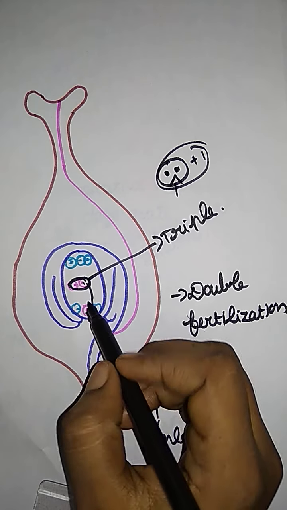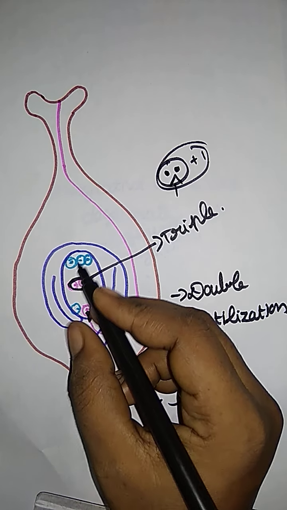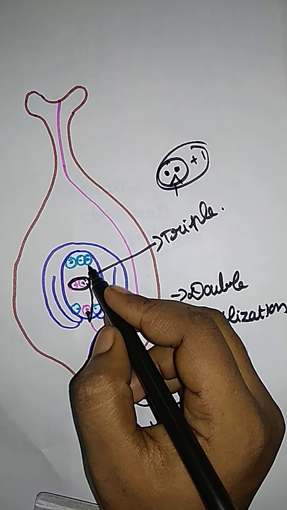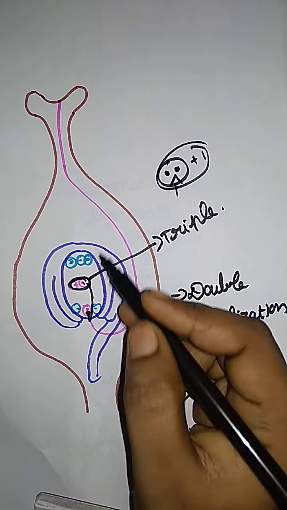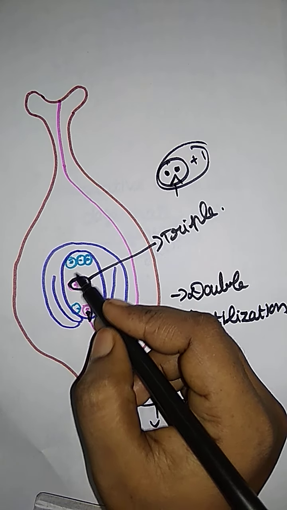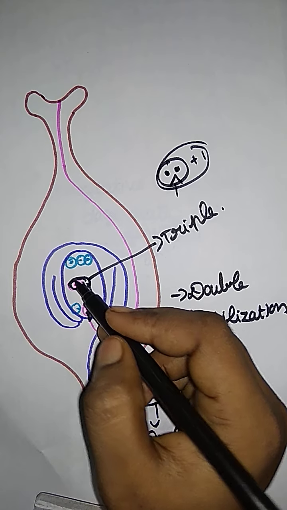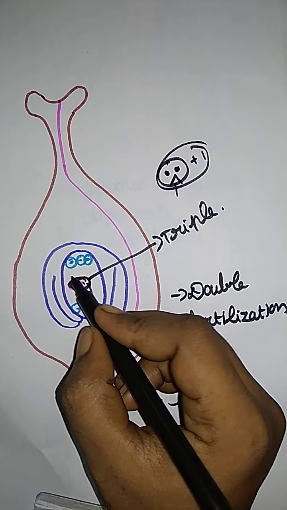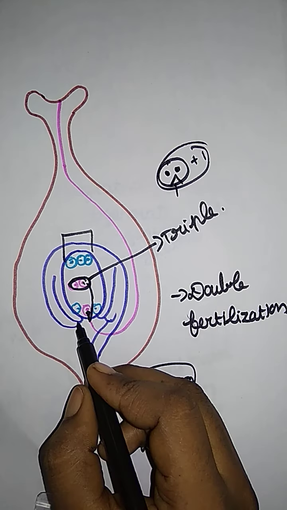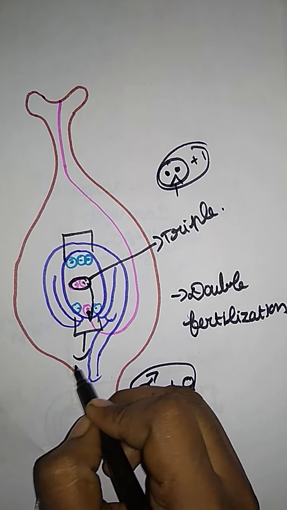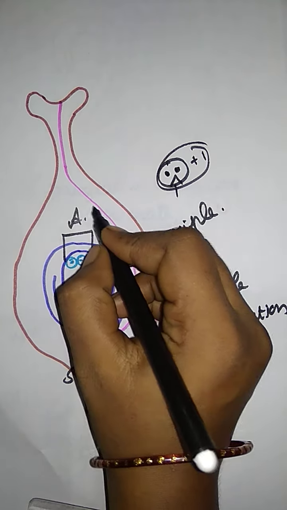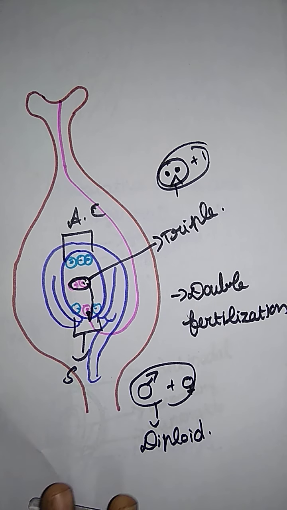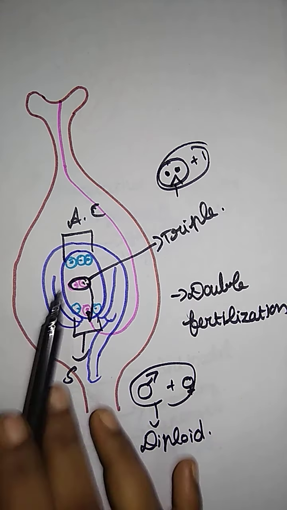develops into the endosperm. We already said that it gives nourishment to the young one. In a coconut tree, we saw that the white colored portion is the endosperm, which gives nourishment to the young one. In the same way here also, the endosperm provides food to the developing embryo, and later the synergids and antipodal cells get degenerated.